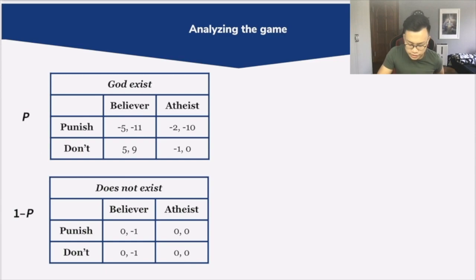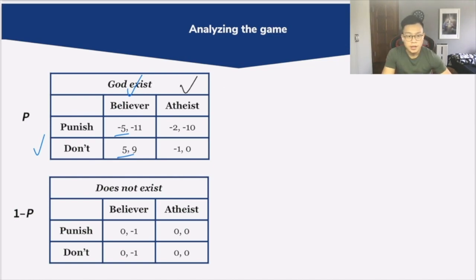Let us first consider what action God would take if God actually exists. Suppose the human decides to be a believer. What is the best response for God? The best response would be to not punish, since God will receive a payoff of 5 as opposed to a payoff of -5. And suppose the human would like to be an atheist.